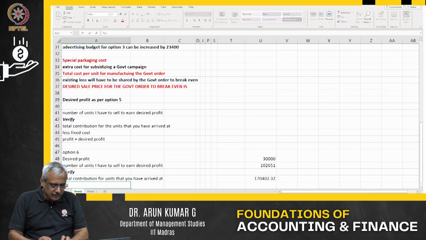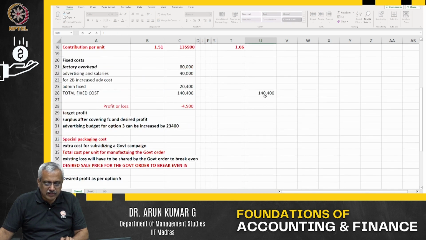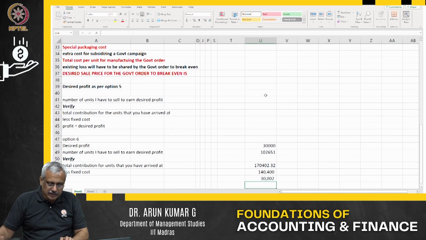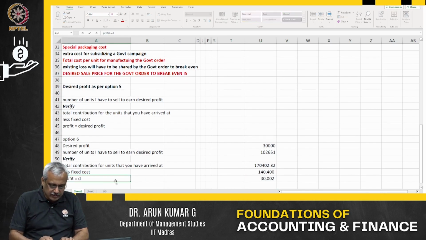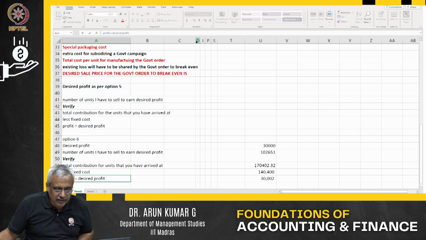Now less fixed cost. The fixed cost is out here, and that's going to be your desired profit. Desired profit equals desired profit. The small change you are getting is because of the decimals out there, that's all.